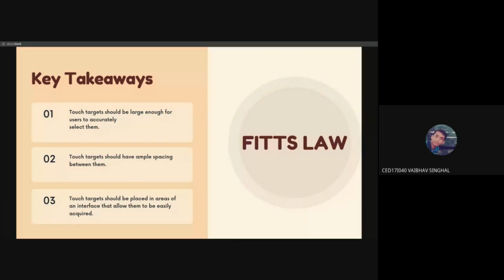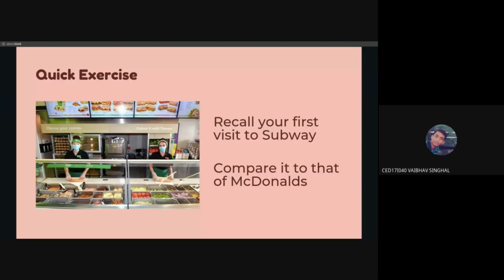So this was all about Fitts law, and the key takeaways from this law are as follows. The touch target should be large enough for users to accurately select them. They should have ample spacing between them. And the touch targets should be placed in areas of an interface that allows them to be easily acquired. Now coming to the next law, this is the last law I'm going to talk about today, and then Venkat is going to continue after this.